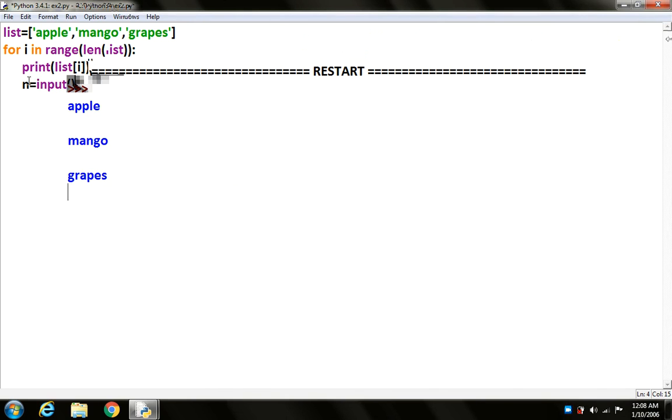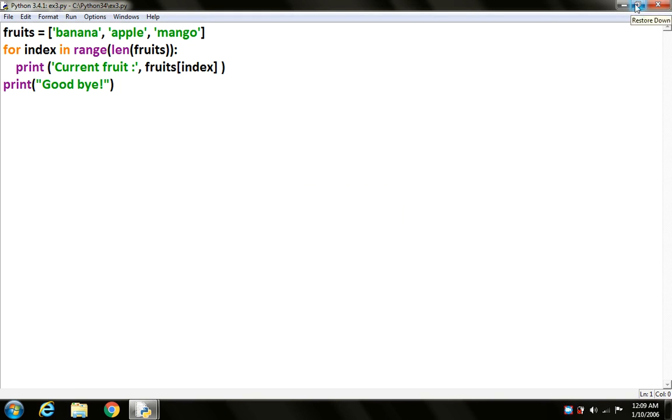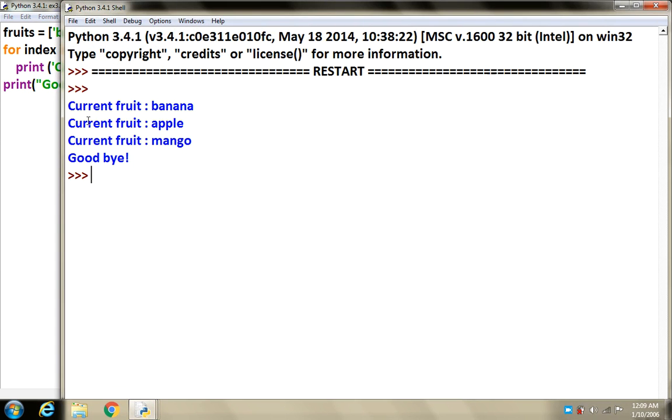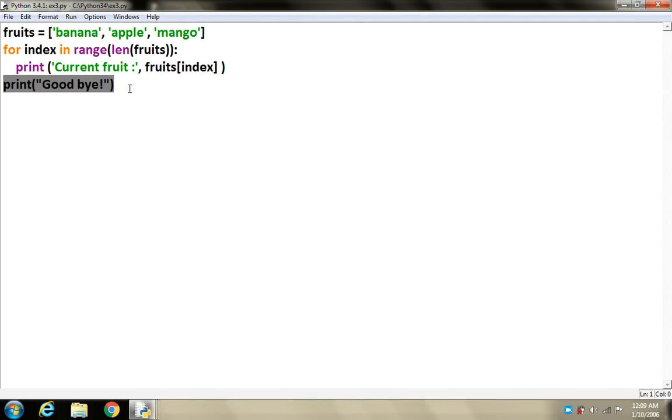Let's take the third example, that is this program. In this, it is printing your items with the help of index. How will it do it? Let's see this also. First banana, apple, mango. Then at the end I have taken a statement print goodbye. That is just to explain to you that this print is not part of the for loop. That is why it is not repeating.